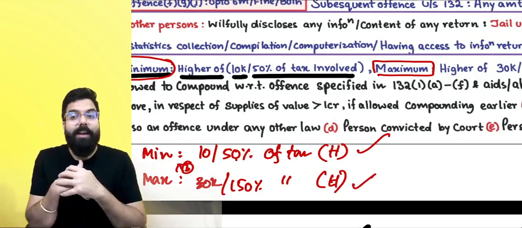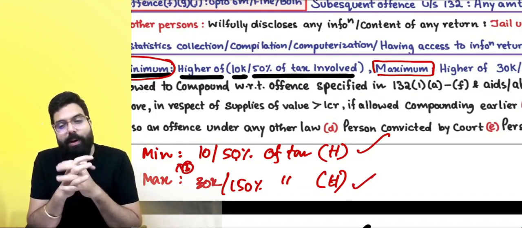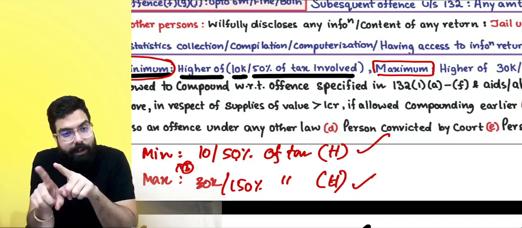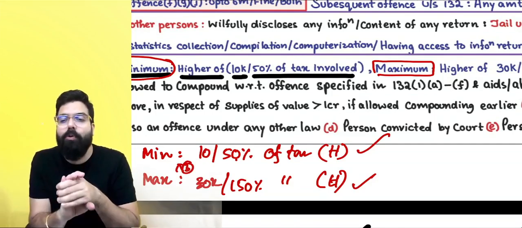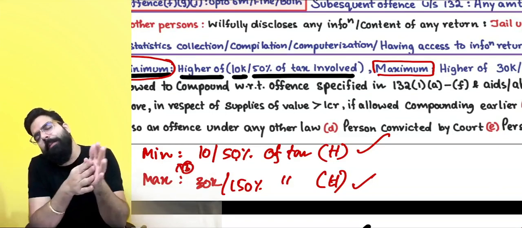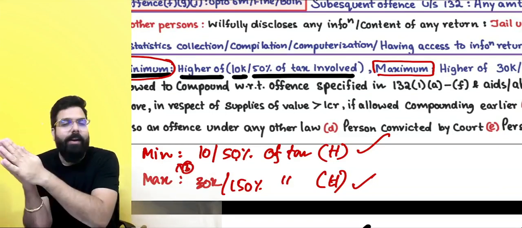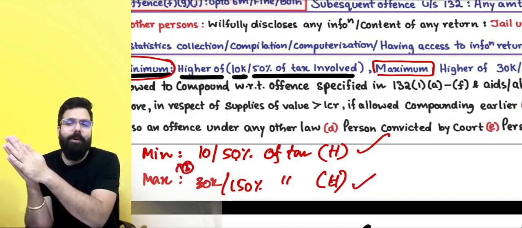Always remember, if you don't want to go to jail and you have done an offense under section 132, which is also an offense, and you are about to go to jail, run, Baba, go to the commissioner and tell him, sir, I will pay the fine. Don't send me to jail because my reputation will go.